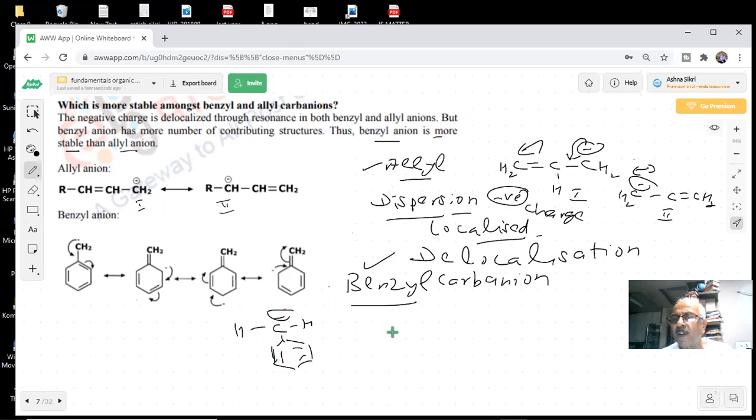So what do we call this system, single double, single double? These are called conjugated systems. And you will see wherever there is conjugation, more stability is there. Now, what is the story here? What will happen, students? This negative charge will be staying on carbon or it can be dispersed. Sir, it can be dispersed. If it can be dispersed, then it will not stop there, students.